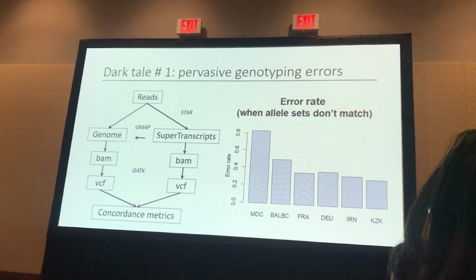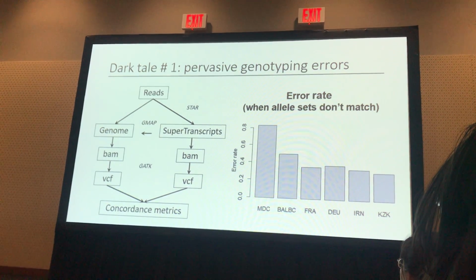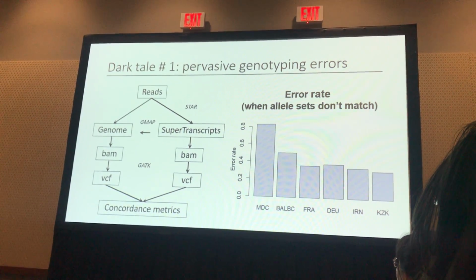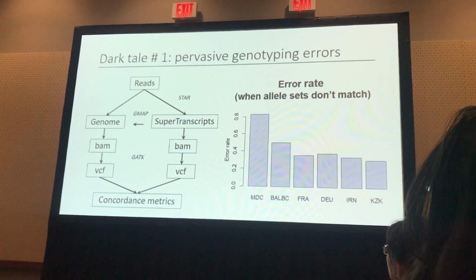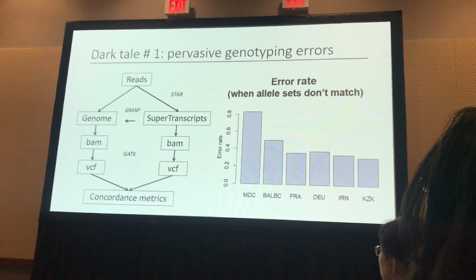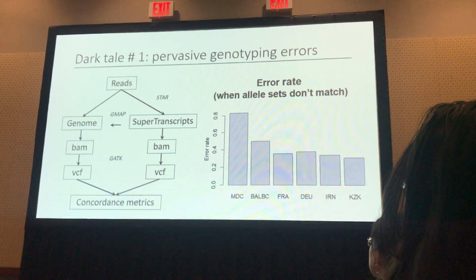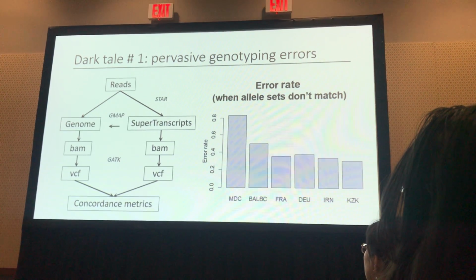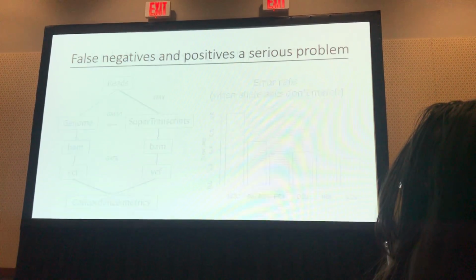The 2 samples on the left are inbred Mus lines. MDC is the dendritic cell data set from the very first paper, the Trinity paper. The others are French, German, Iranian, and Kazakhstan pools from wild Mus. And so rates are typically approaching 40% in the wild samples, and they can be much higher in inbred lines, right? So basically, the set of alleles in the 2 methods do not match a good part of the time.